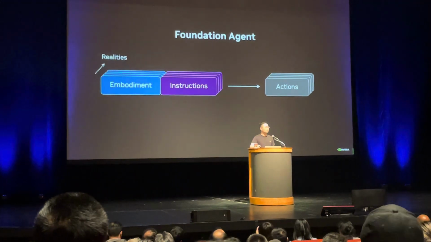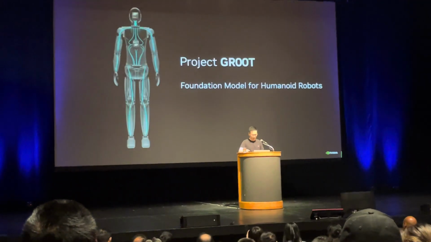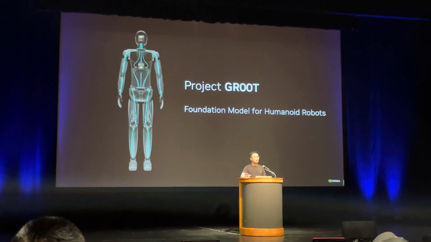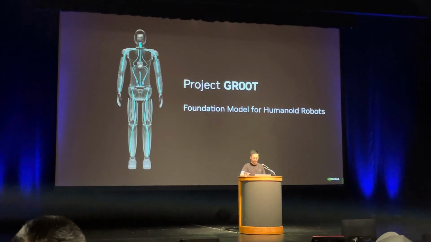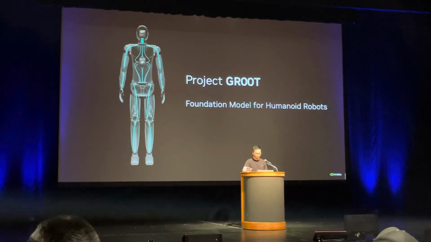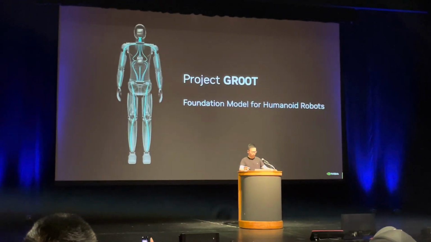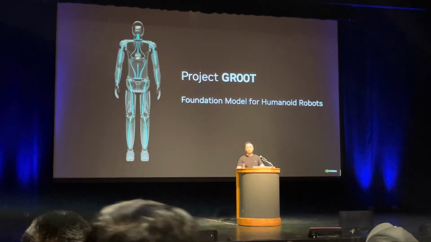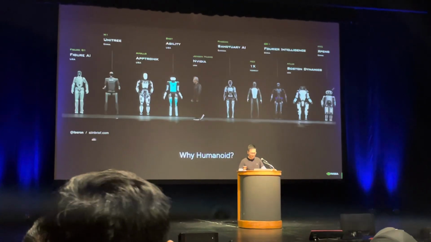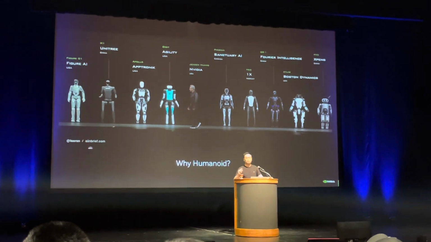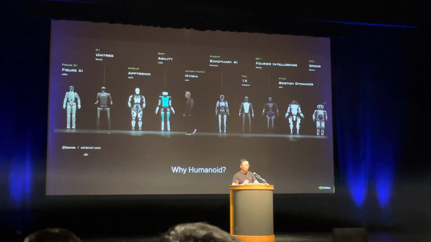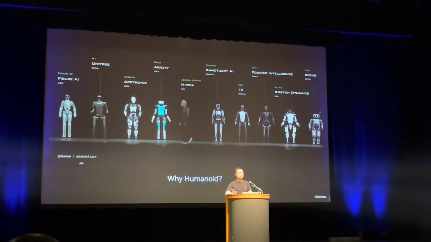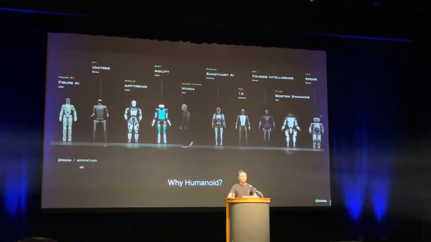So I know I'm running out of time here, and I will quickly go through the last one, the one more thing, which is that in March, Jensen announced Project GR00T at NVIDIA GTC keynote. And it's a cornerstone initiative on our roadmap. The mission is to create a foundation model for humanoid robots. And this is a scene from Jensen's GTC keynote, where a lot of our humanoid robot partners showed up on stage. And why humanoid?